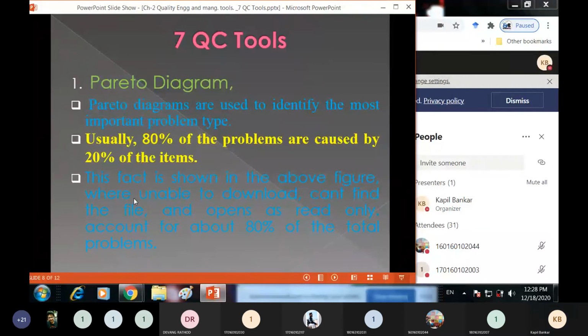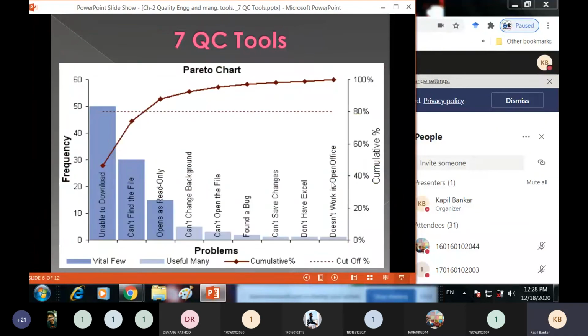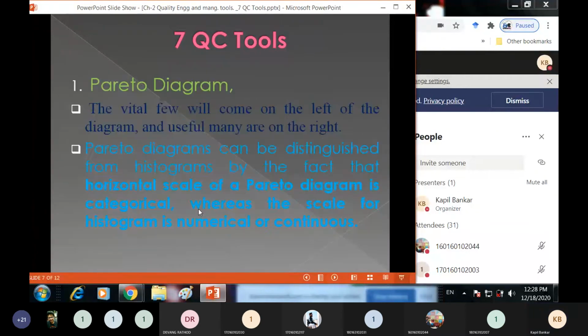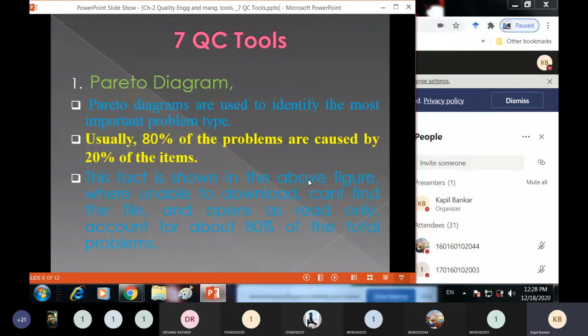This fact is shown in the above figure, where we find the three problems. Which ones? Unable to download, can't find the file, and open as read only.